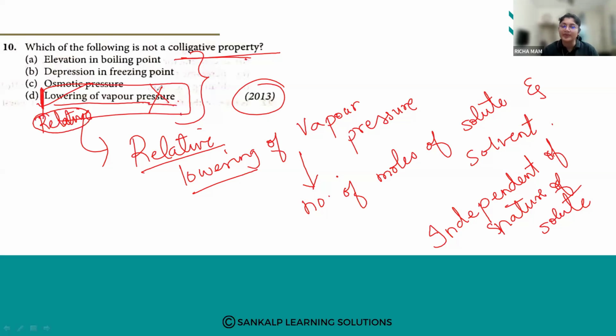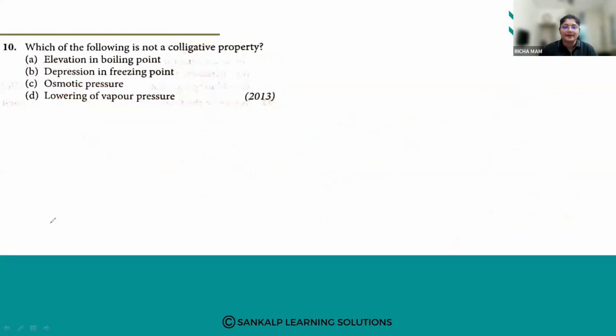So lowering of vapor pressure is not a colligative property, but relative lowering of vapor pressure is. Why? Because colligative property depends upon the number of moles of solute and solvent particles, and it is independent of nature of solute. Is it clear? Okay, fine.